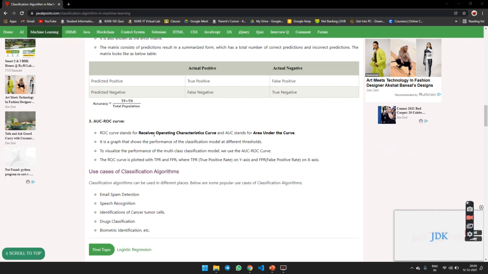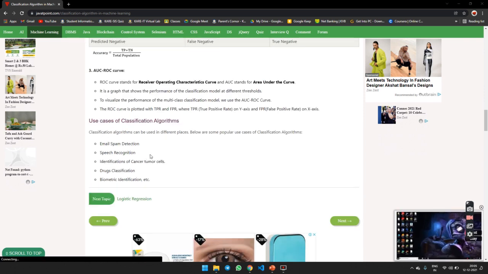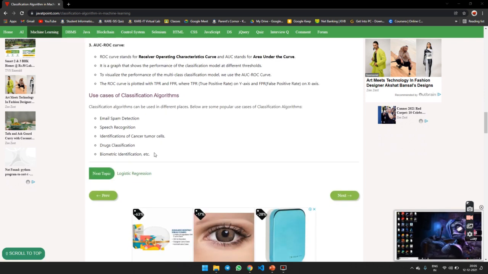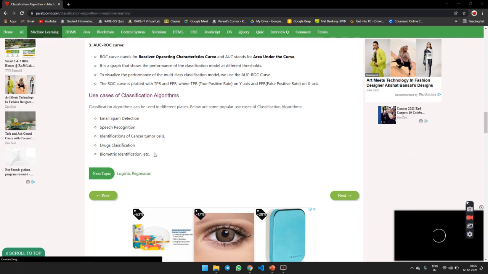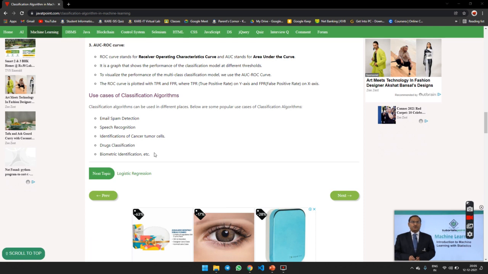Applications of classification algorithms include email spam detection, speech recognition, identification of cancer tumor cells, drug classification, biometric identification, etc. Next we are going to the logistic regression.